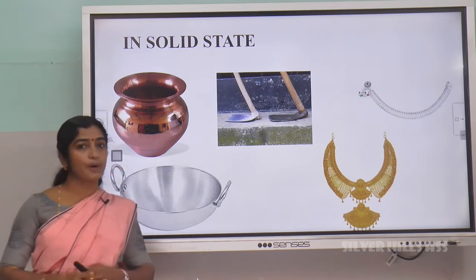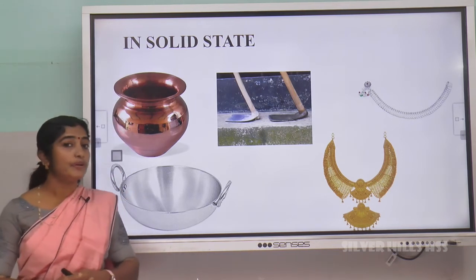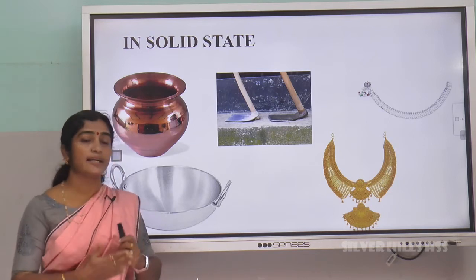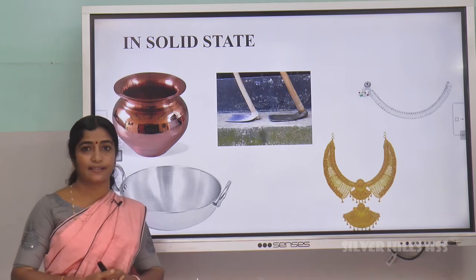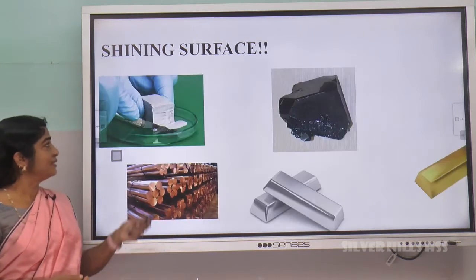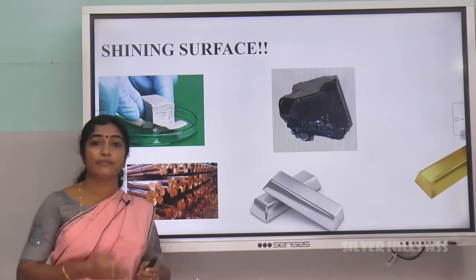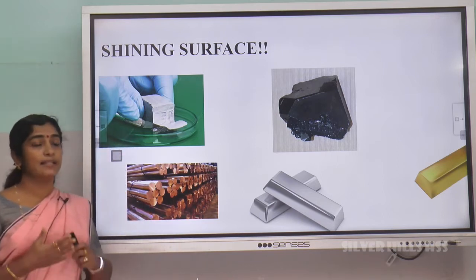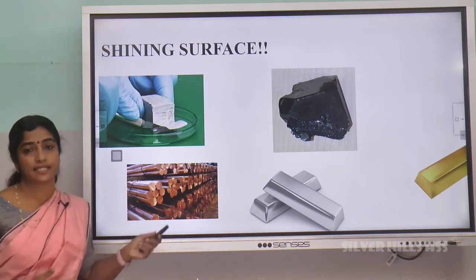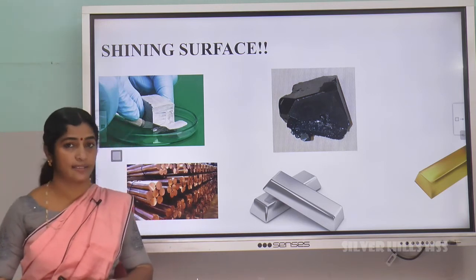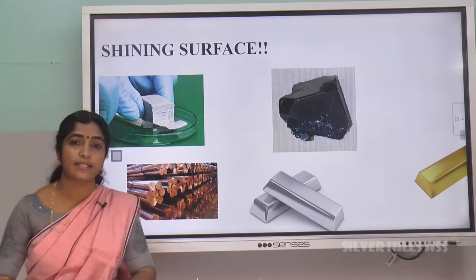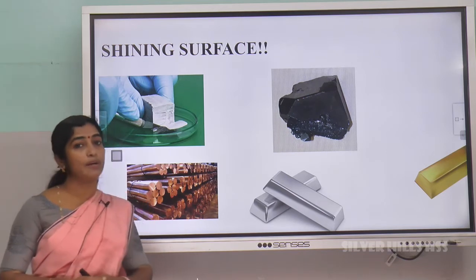Going to the next property of metals. Have you ever observed the freshly cut surface of a metal? Yes, it has a shining appearance. The freshly cut surface of a metal has a shining appearance, that is called metallic luster. All metals have their own metallic luster. The metallic luster is not identical for all metals.